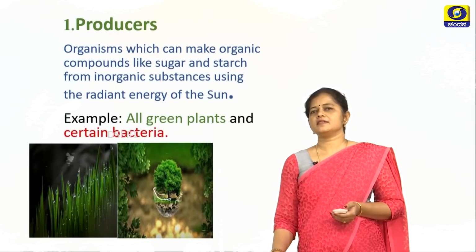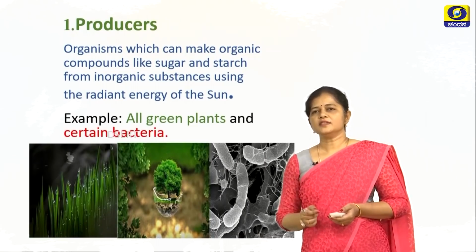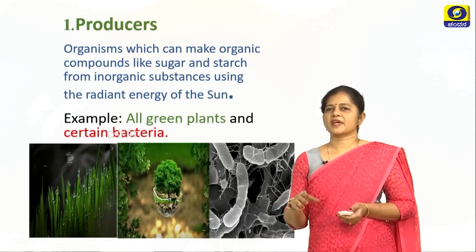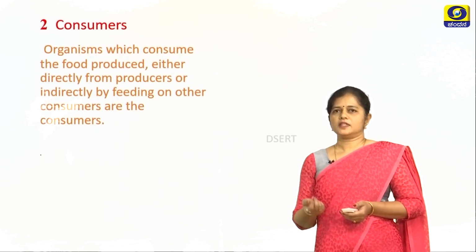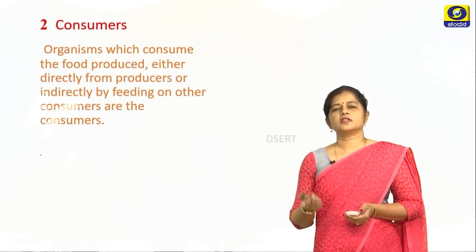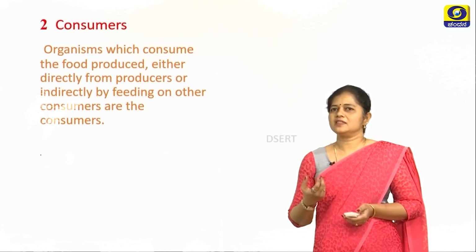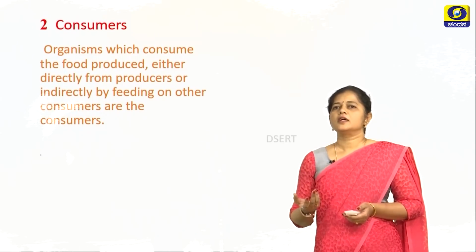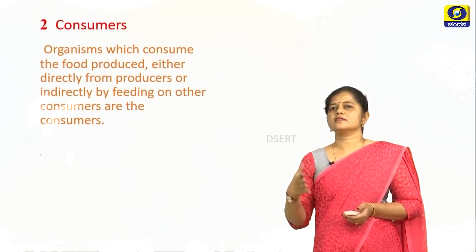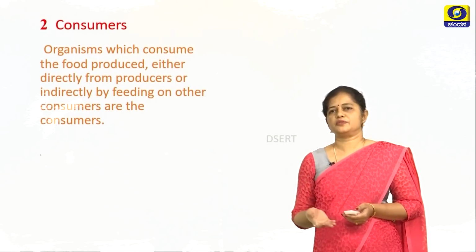Now you can see these are the green plants and these are the bacteria. Chemosynthetic bacteria can obtain their own food. And the second biotic component are the consumers. The consumers are organisms which consume the food produced either directly by the producers or indirectly by feeding on other consumers, and these organisms are called as the consumers.